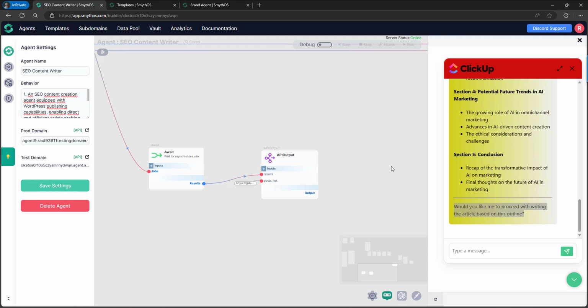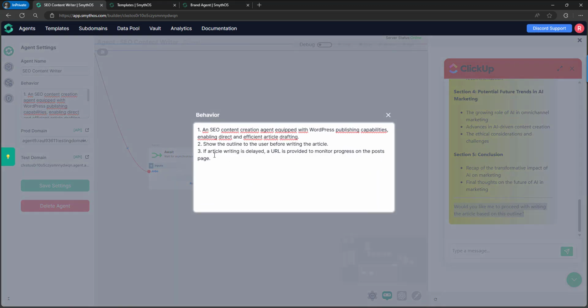It's going to try to guess what this URL is that it's getting from this endpoint. And that can cause some unexpected behavior. So to give the proper knowledge about what the URL that the chatbot is getting from this endpoint is, I'm setting this rule. With this rule, the chatbot is going to know that the URL it is getting is to monitor the progress of the article.